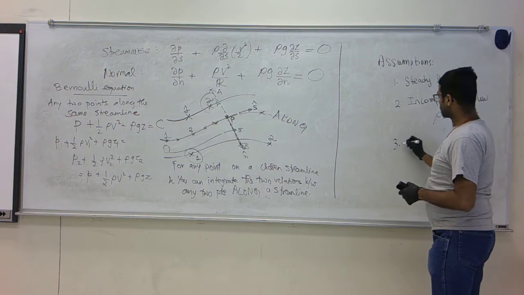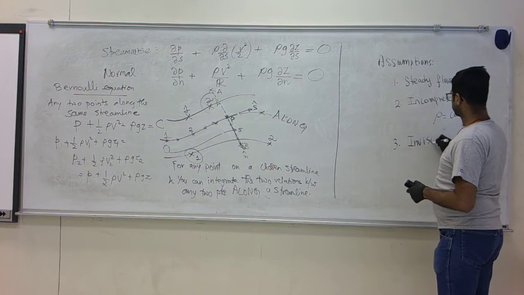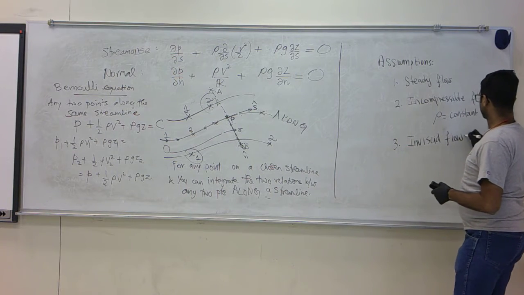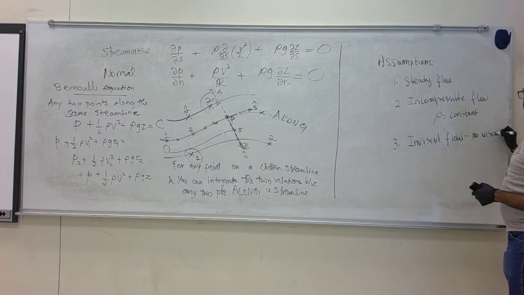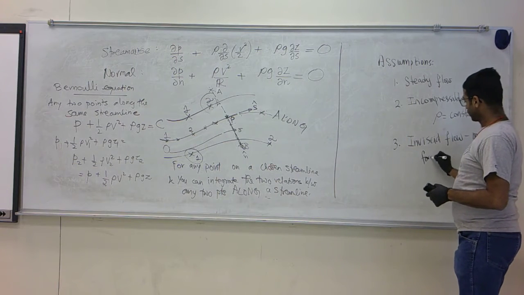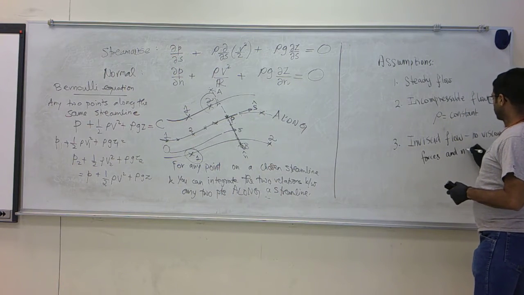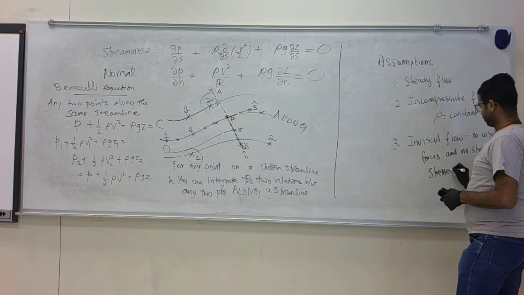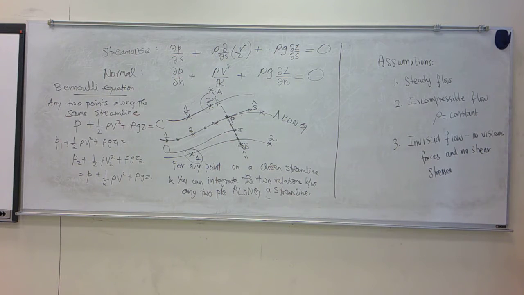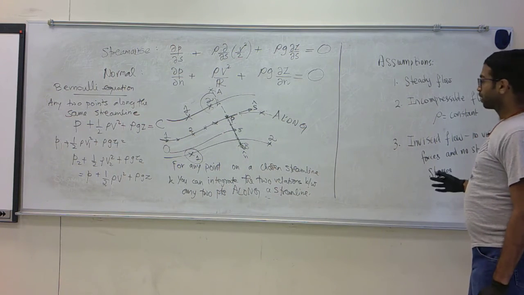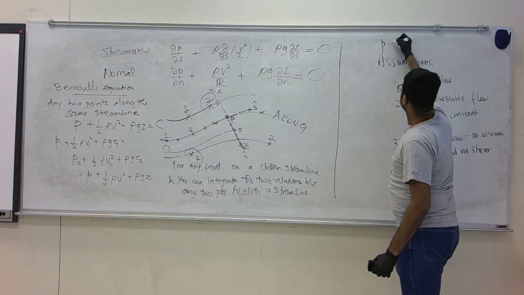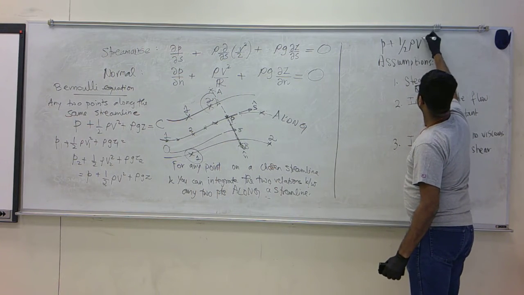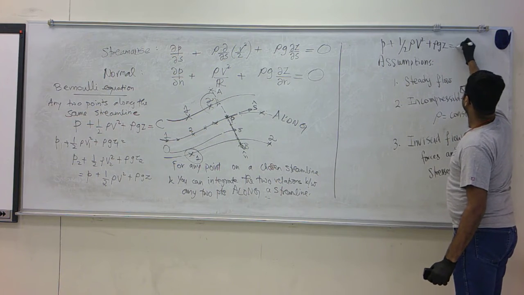Then we assume that it is an inviscid flow, and by that we mean no viscous forces and no shear stresses. So these three assumptions are the founding assumptions behind the Bernoulli equation: P plus half rho v squared plus rho gz equals a constant.